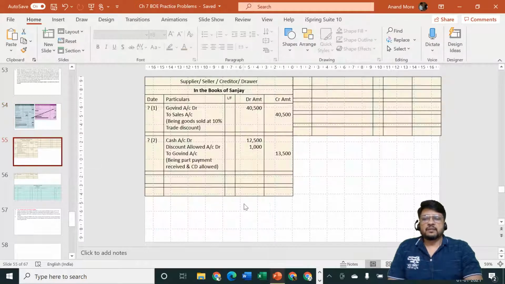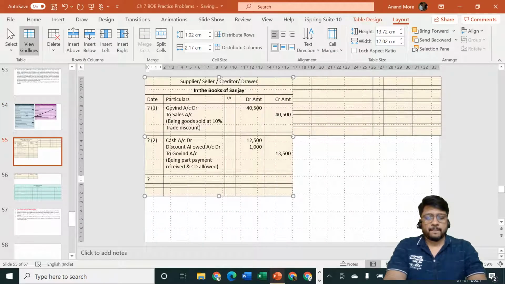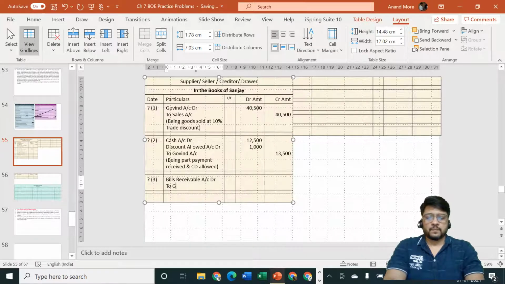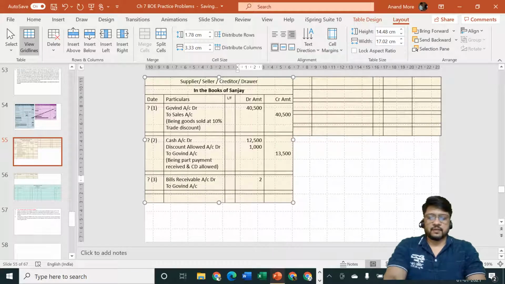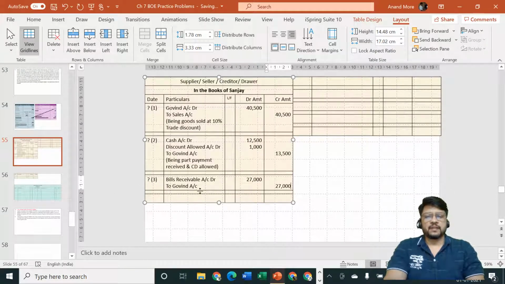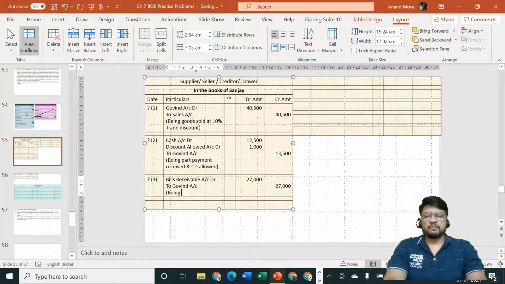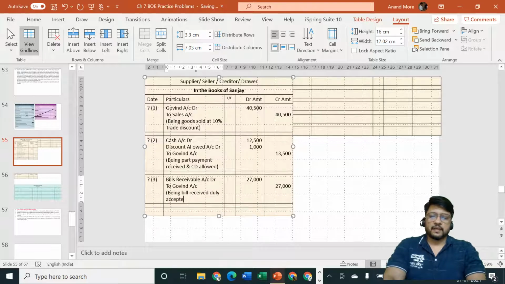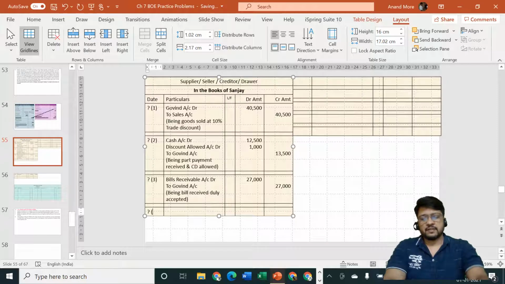Entry will be bills receivable account debit to Govind account. Amount is how much? 27,000. Being bill received, duly accepted. Simple entry, simple narration. We have done it for n number of times now. I am very sure that you can write the narration even without my help. Being bill received, duly accepted. Narration is not very difficult. It is just writing the transaction information in a sentence.